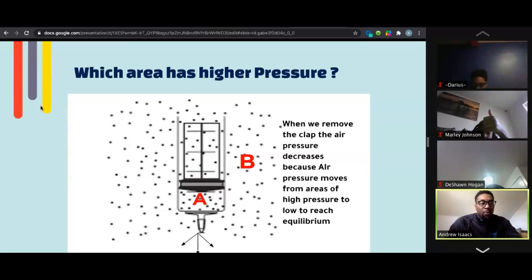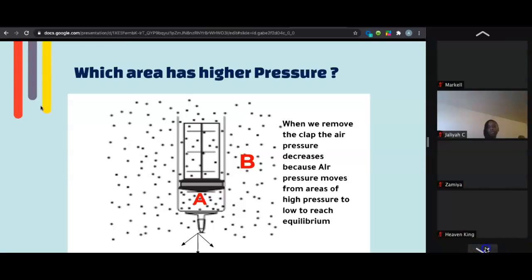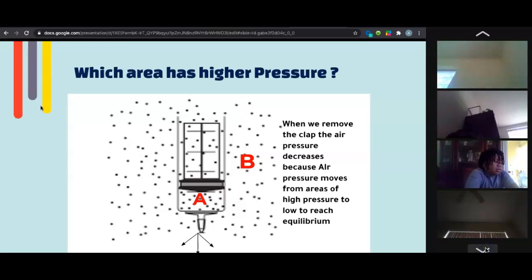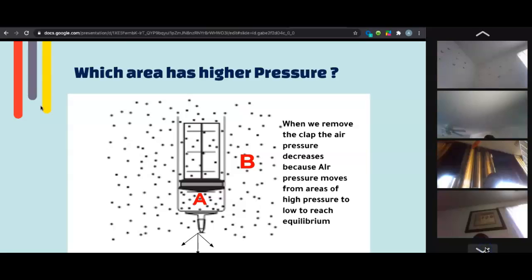And I'm seeing a lot of people in the chat who are agreeing right now. Yep. So Deshaun said the air will come out. Marley said that the air will come out. Kevin said the air will come out because it'll reach equilibrium. Thank you, Darius, Kalia. Okay, exactly. So we're all doing a great job with that.